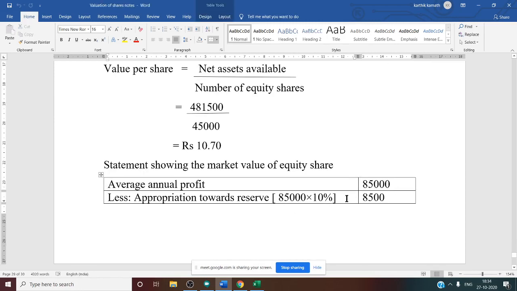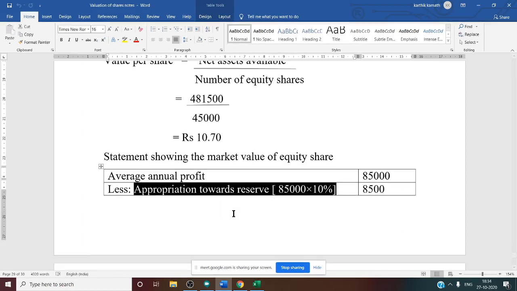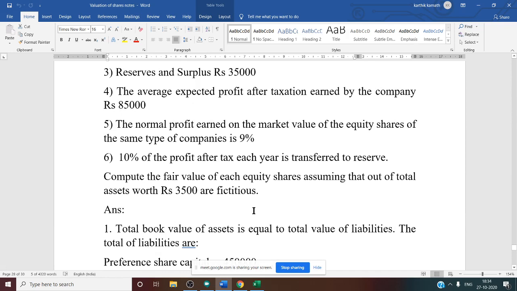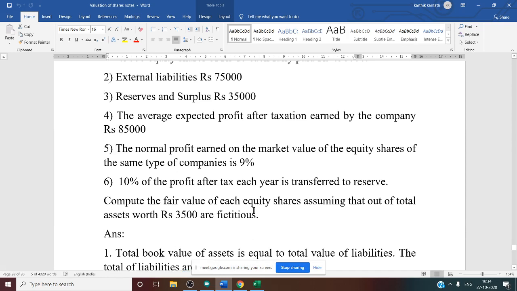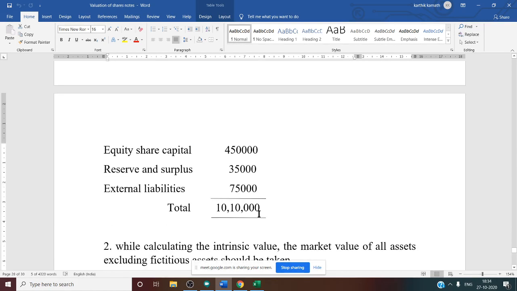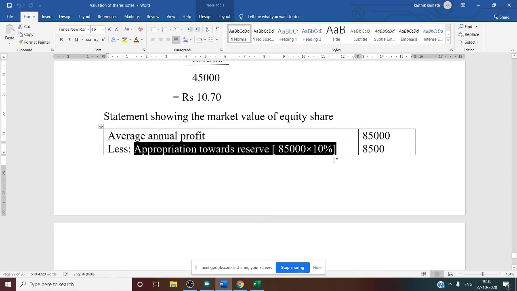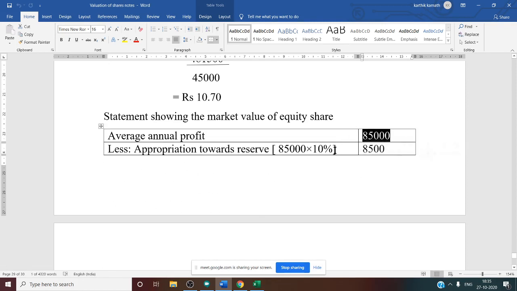Yes, tax rate is not given in the question. They have given NRR and reserve rate. So first you need to deduct tax rate, but tax rate is not there. Second you need to deduct reserve rate. Reserve they have said 10% on AAP. Even if it is not mentioned, you need to take it on AAP, that means average profit.